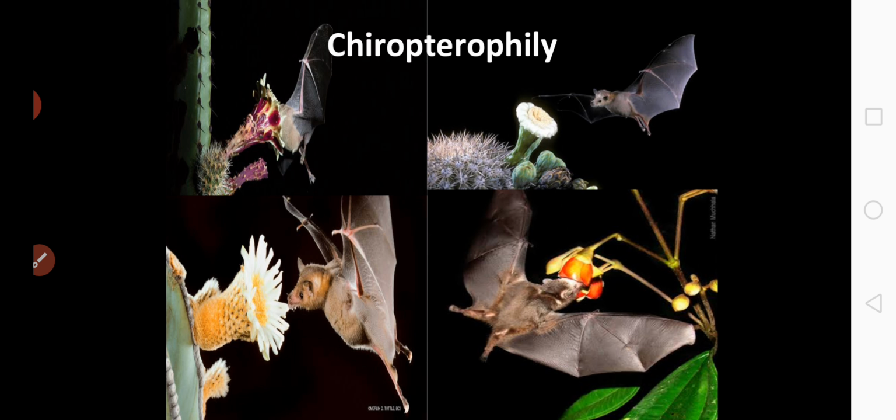If the pollination process takes place with the help of insects, then such kind of pollination is called entomophily. And if the pollination process takes place with the help of birds, then it is called ornithophily. And if the pollination process takes place with the help of bats, then that type of pollination is called chiropterophily. So that is about the topic.